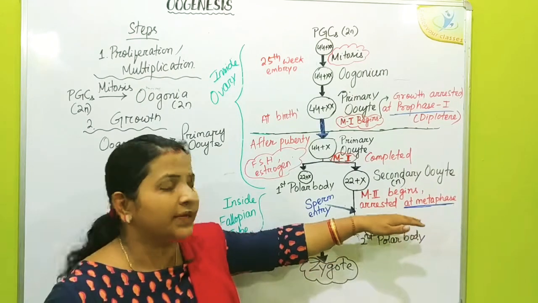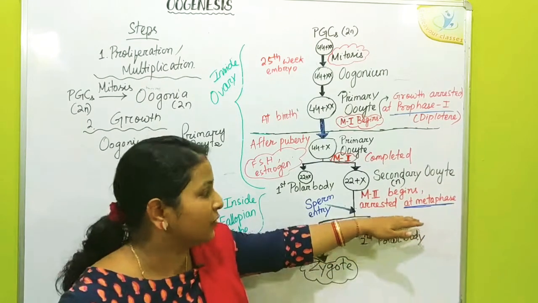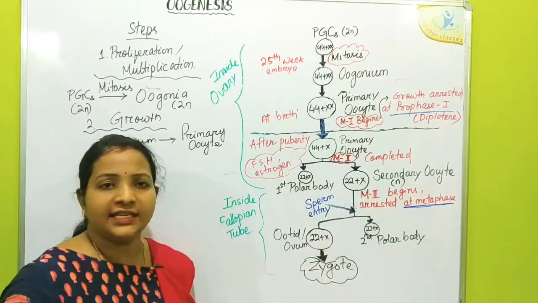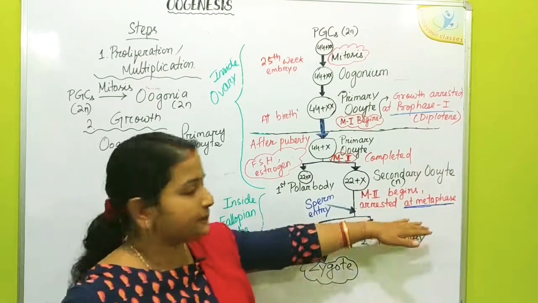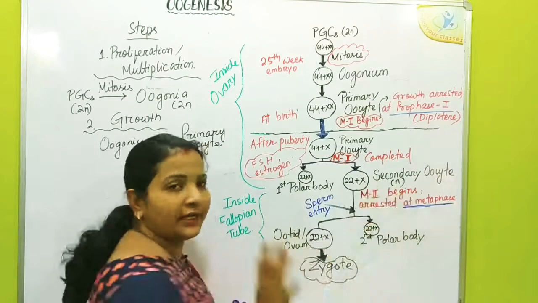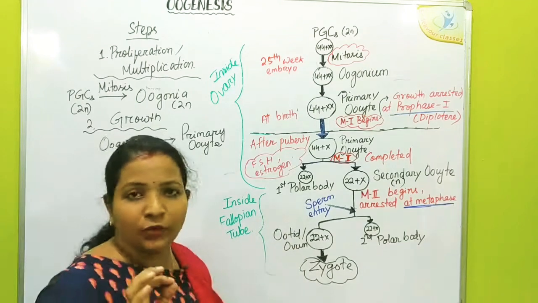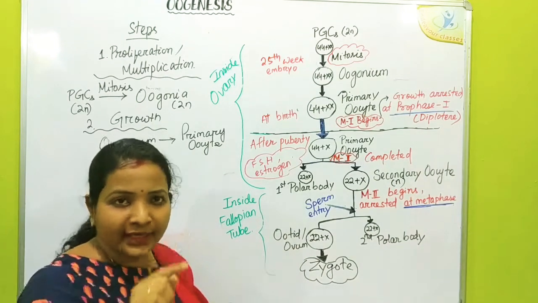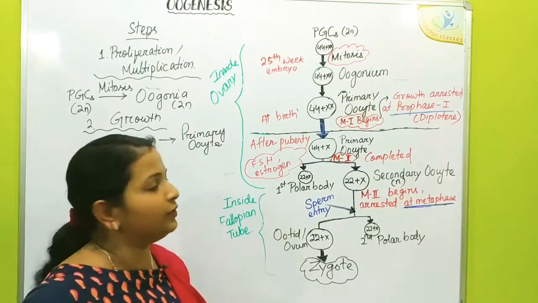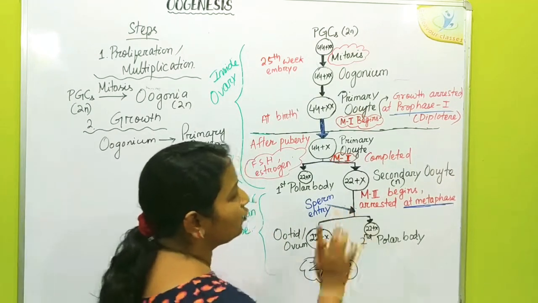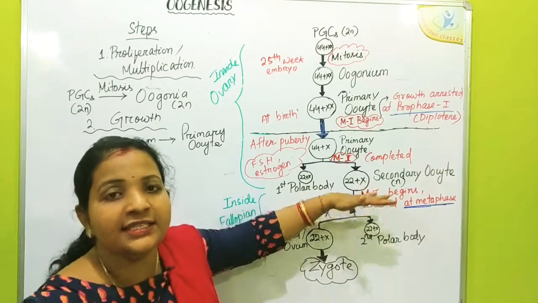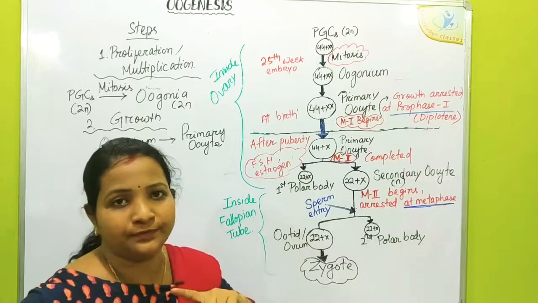So due to the presence of metaphase promoting factors, the growth of the secondary oocyte is arrested at metaphase, and at that stage only the arrested secondary oocyte along with the corona radiata layer is released into the fallopian tube on the day of ovulation. So after ovulation, now the secondary oocyte is inside the fallopian tube.